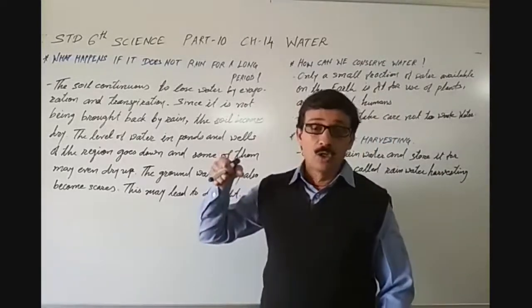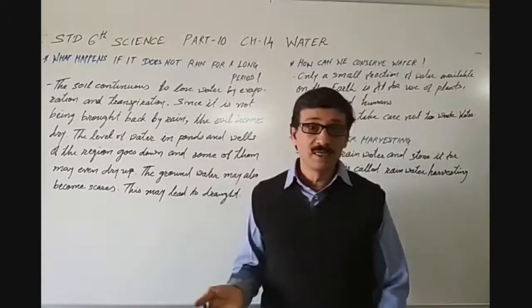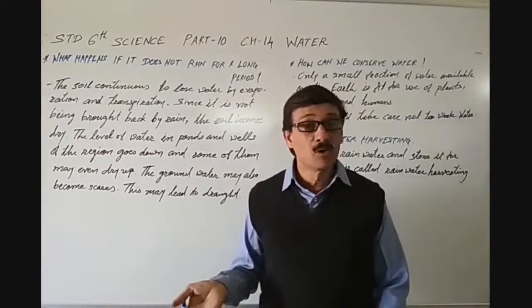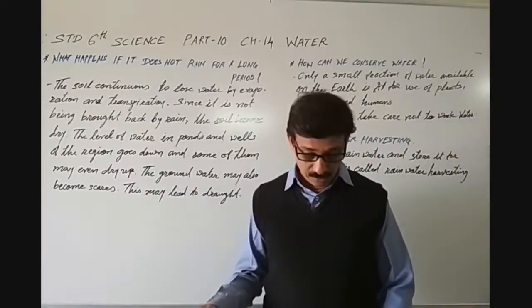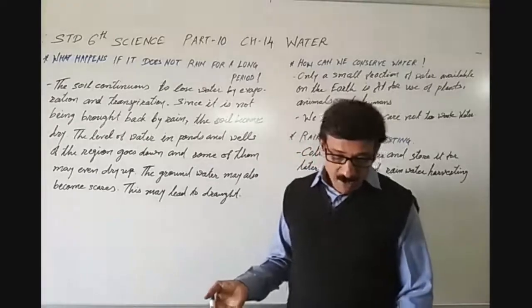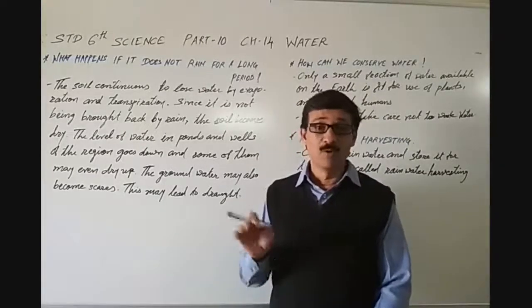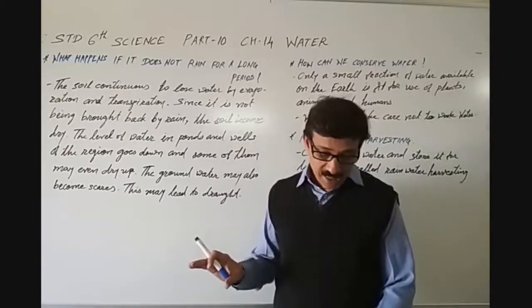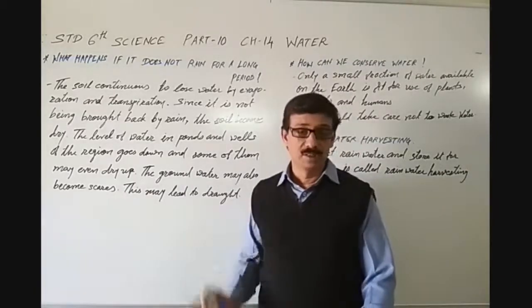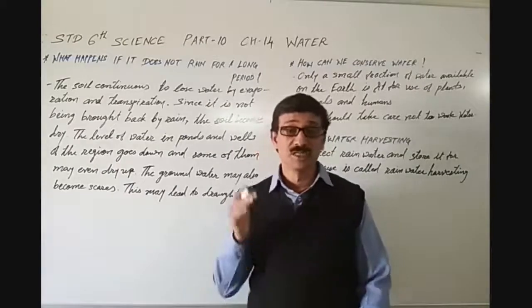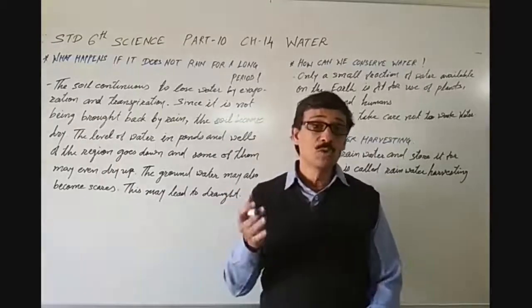If you go to a hand pump, the water will not come out. The groundwater may also become scarce. This situation may lead to drought.